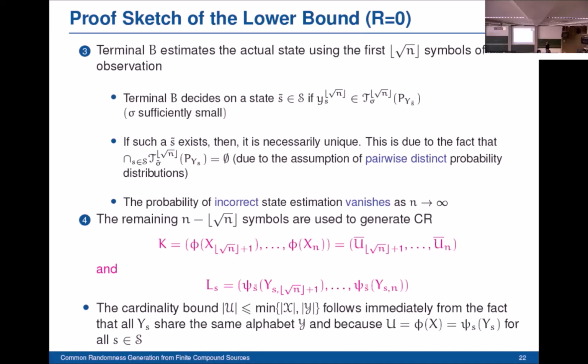Okay, now for the cardinality bound that we mentioned earlier, it follows immediately from the fact that all the generic variables at terminal B have the same alphabet, and from the way U is defined. The auxiliary random variable U is a common function of X and the generic variable at terminal B. That's why we have this upper bound on the cardinality of the alphabet of the random variable U.